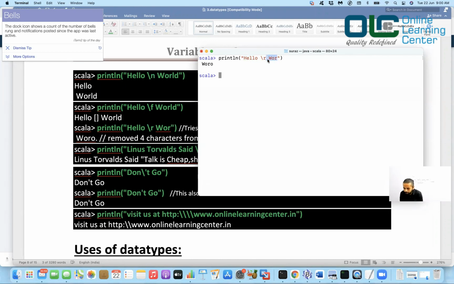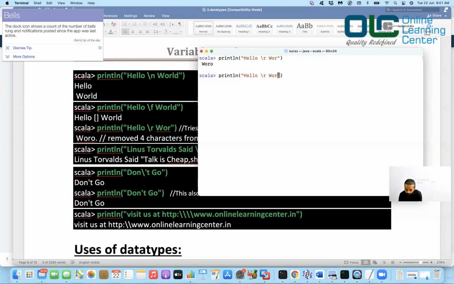So what will happen? The first four characters would replace here, right? It would overlap, and you will lose this "hell", because it will be replaced by space WOR, and you will still get this O. So that's what it is doing, right? So "WORO".